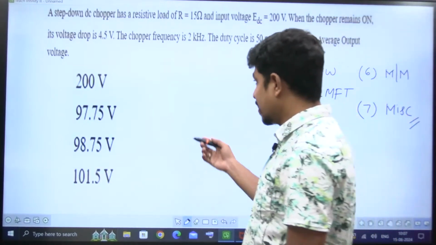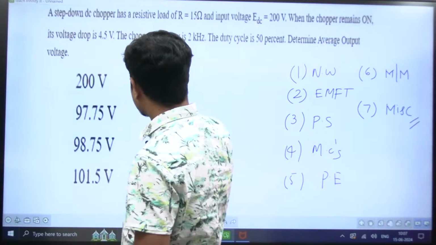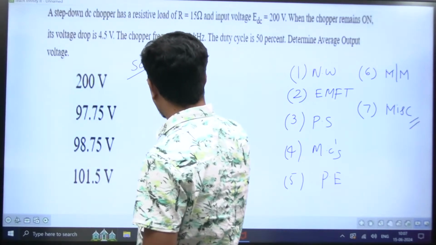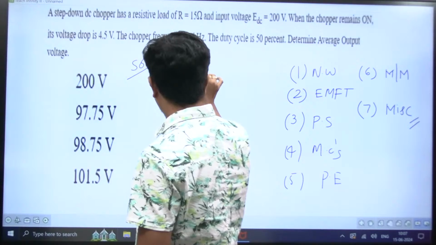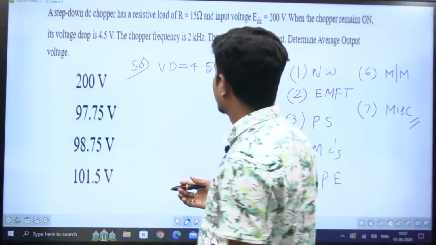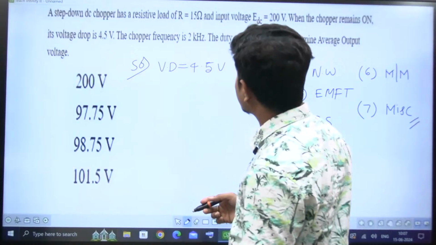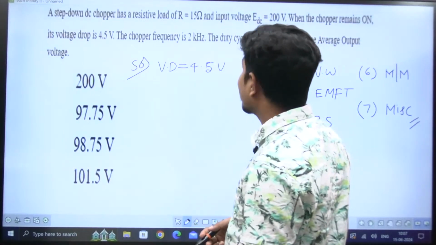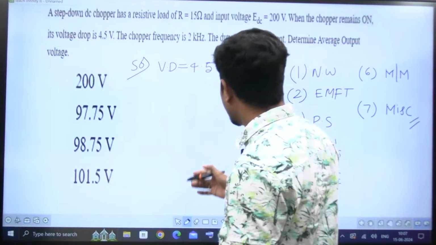Carefully, the voltage drop is 4.5 volts. The chopper frequency is 2 kilohertz. The duty cycle is 50%. Determine the average output voltage.